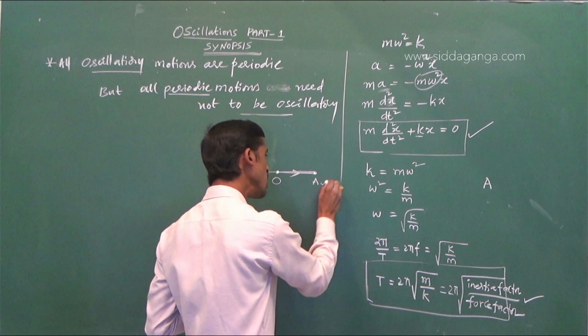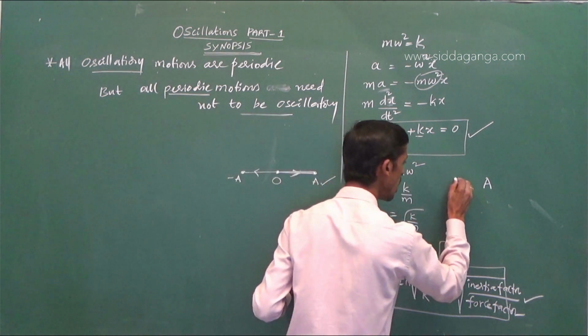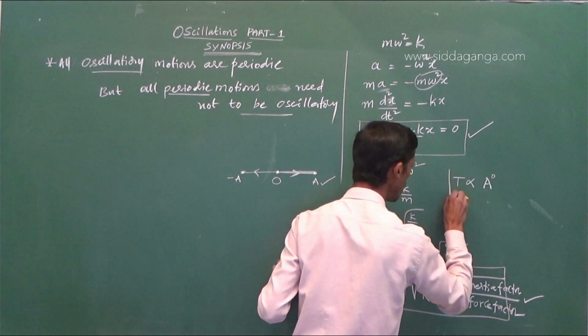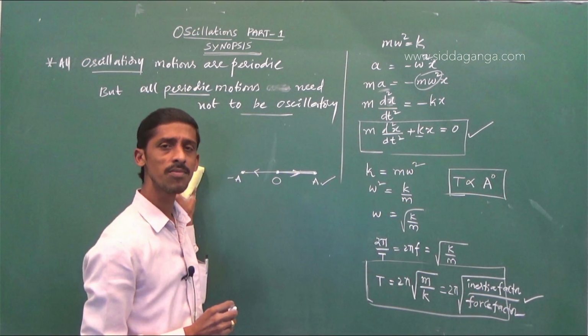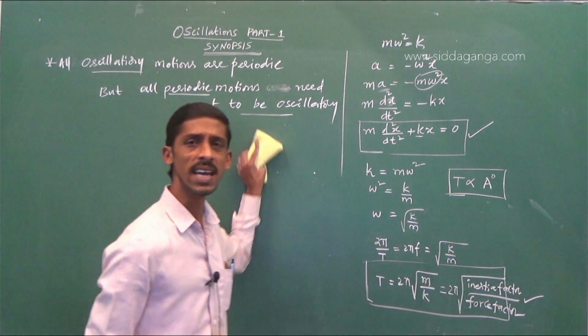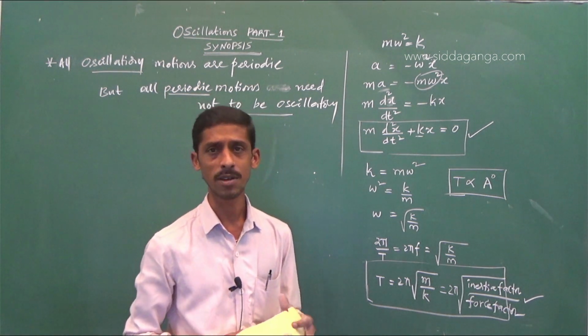So whatever may be this amplitude, the time period does not at all depend on amplitude. That is, in simple harmonic motion, time period is independent of amplitude.